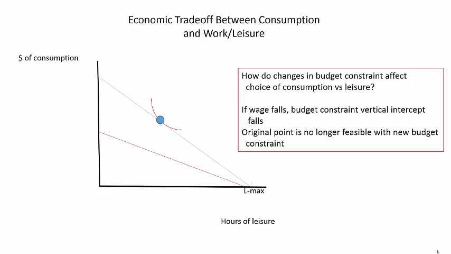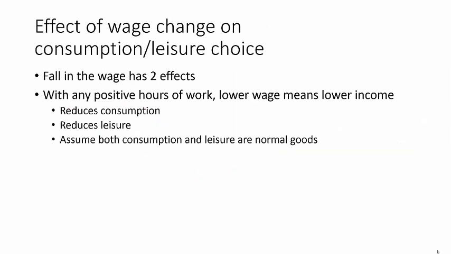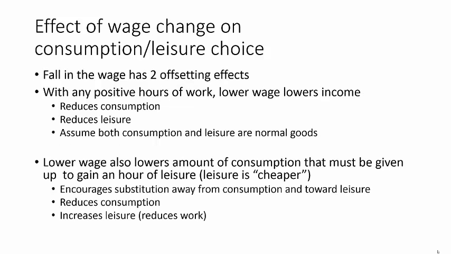The wage reduction is illustrated here by a shift down in the budget constraint with the vertical intercept shifting down. The original utility maximizing point is now outside the new budget constraint and so no longer feasible. It turns out that such a decline in the wage in this case will have two distinct effects on consumers. First, at a lower wage and any positive amount of work, the consumer will have lower total income. With less income, and assuming that both consumption and leisure are normal goods, goods whose consumption rises with income, individuals must reduce consumption and reduce the amount of leisure taken in response to the reduction in income.